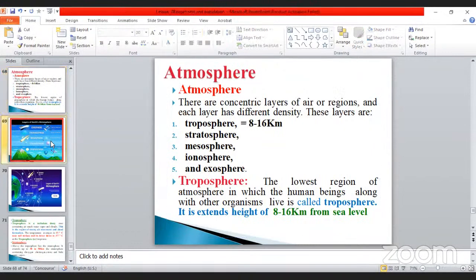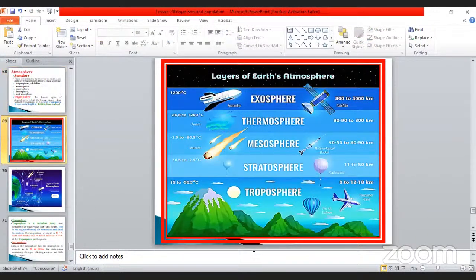See the diagram, you can easily understand. This is the troposphere, and this is the ground level. Here they have given 0 to 18 kilometers, but they told 8 to 16 kilometers. Don't forget, 8 to 16 kilometers only. Troposphere is the first layer. The second one is stratosphere, 11 to 15 kilometers. And mesosphere is called 40 to 60 kilometers, or 80 to 90. That is denoted as 40 to 90 only.